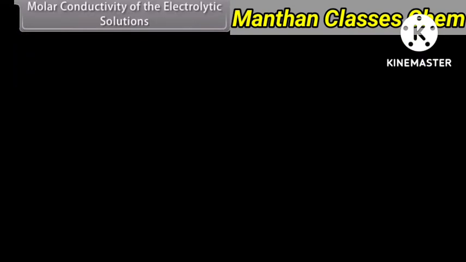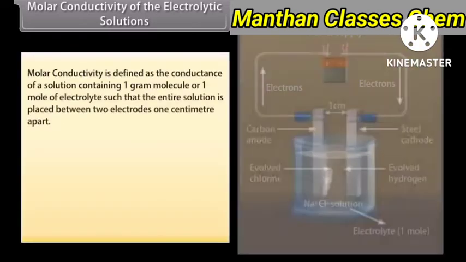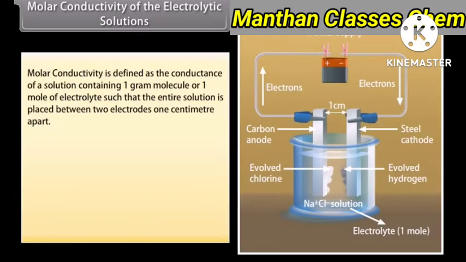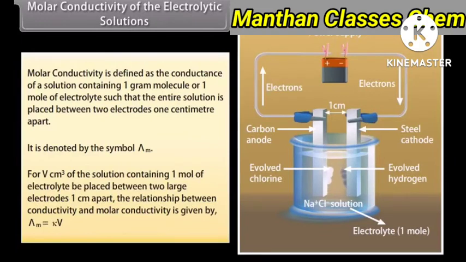Molar conductivity of the electrolytic solutions. Molar conductivity is defined as the conductance of a solution containing 1 gram molecule or 1 mole of electrolyte such that the entire solution is placed between two electrodes 1 centimeter apart. It is denoted by the symbol lambda m. For V centimeter cube of the solution containing 1 mole of electrolyte placed between two large electrodes 1 centimeter apart, the relationship between conductivity and molar conductivity is given by lambda m = kappa × V.